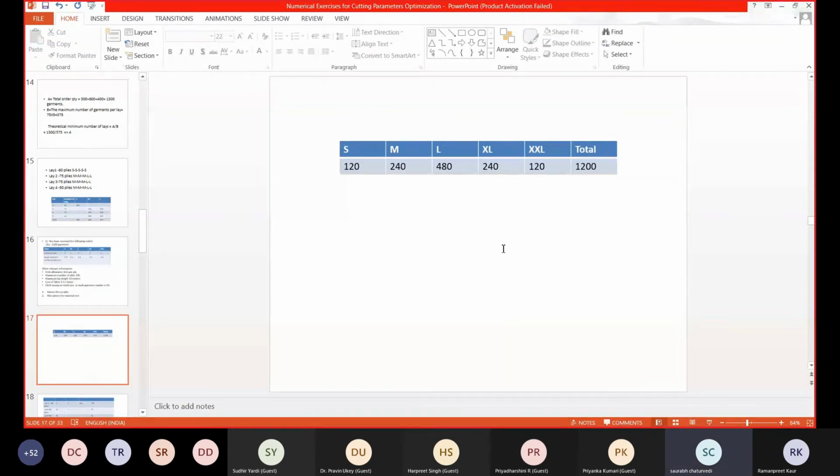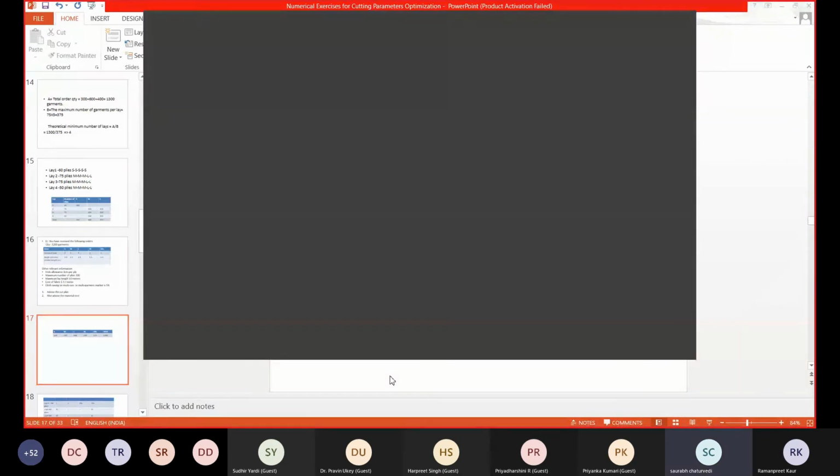How many lays are required to cut this order? Anyone calculated? With this question, can anyone see how many lays are required?